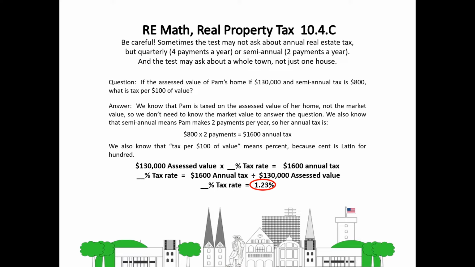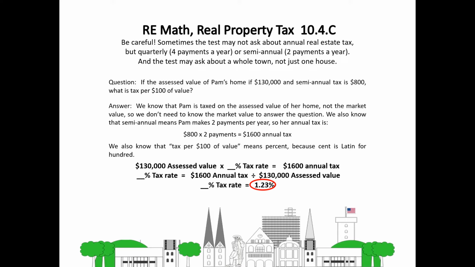And also, the test may ask about a whole town, not just one house. Question: if the assessed value of Pam's home is $130,000 and semi-annual tax is $800, what is tax per $100 of value? Answer: we know that Pam is taxed on the assessed value of her home, not the market value, so we don't need to know the market value to answer the question.